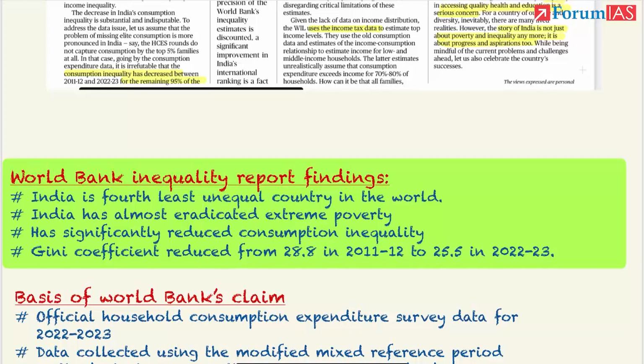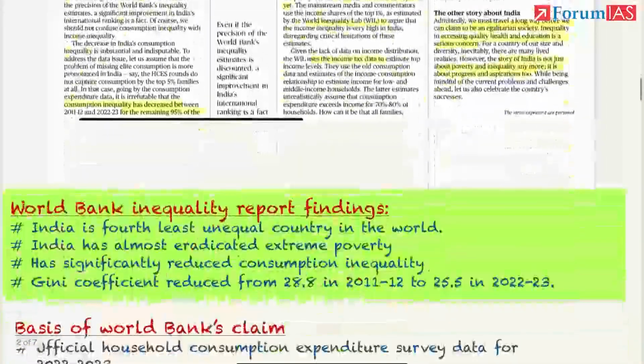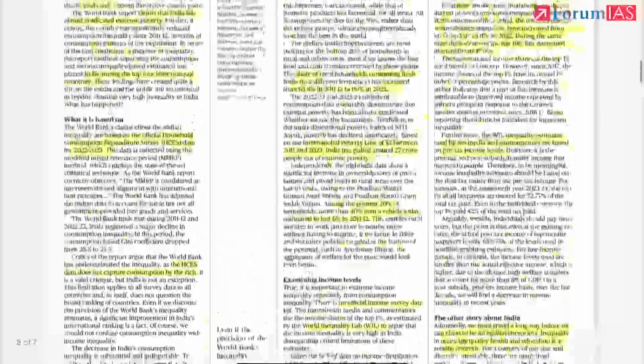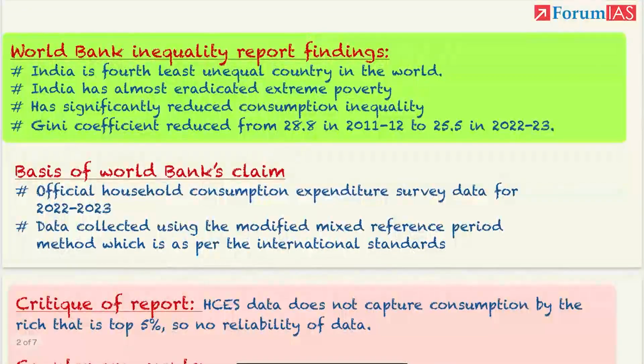society. So the report further says India has significantly reduced consumption inequality and Gini coefficient has reduced from 28.8 to 25.5. So basically reduction of Gini coefficient means that equality has increased or inequality has fallen. So there have been debate whether this data, the findings of the World Bank report are true or not. What are the various bases of the reports which are used by the World Bank to come to these conclusions?